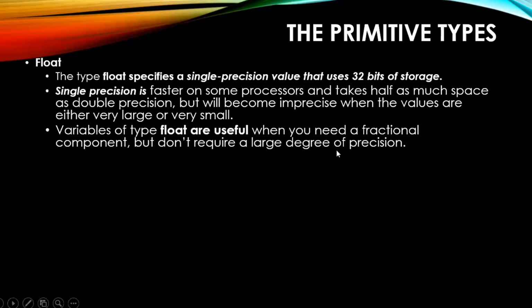Variables of type float are useful when you need a fractional component but don't require a larger degree of precision. Larger degree of precision means, if you don't require it. See, for the fraction, how many bits have been allocated when you are using a float?